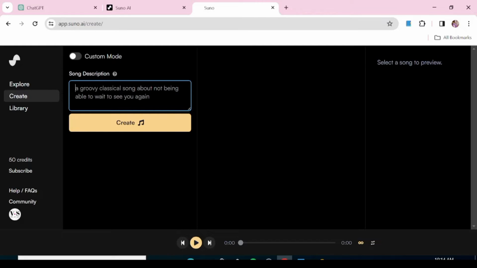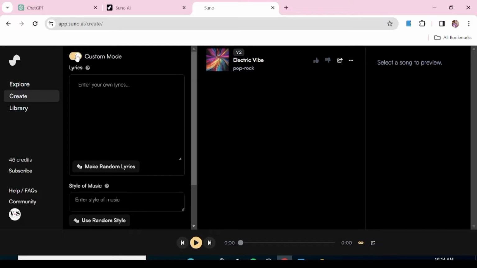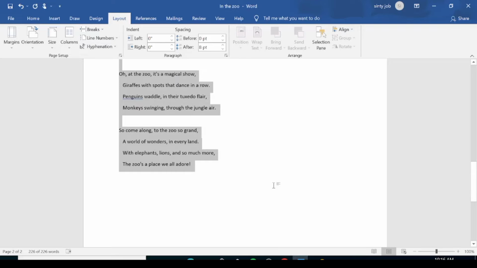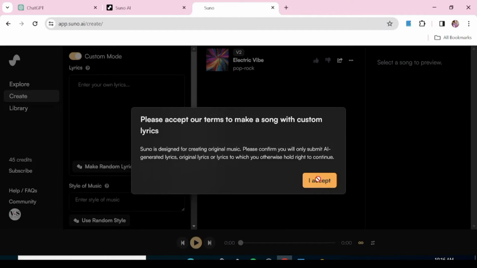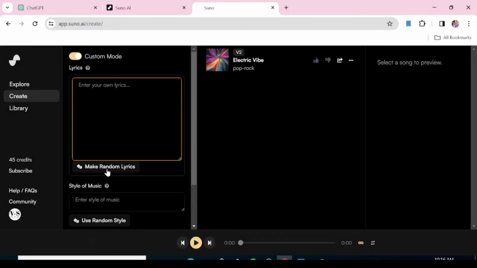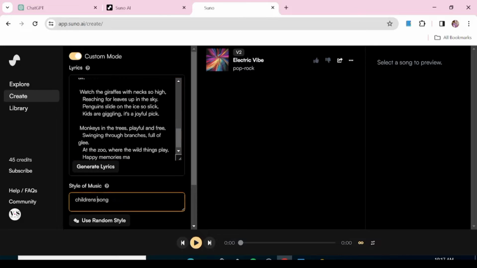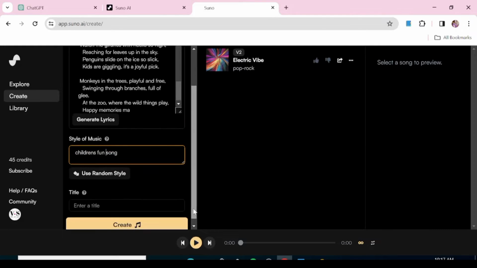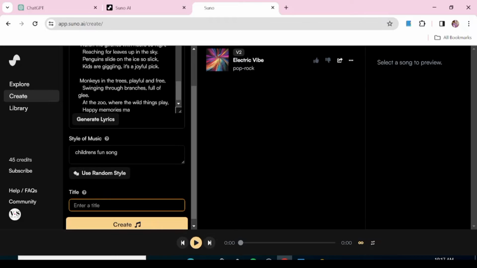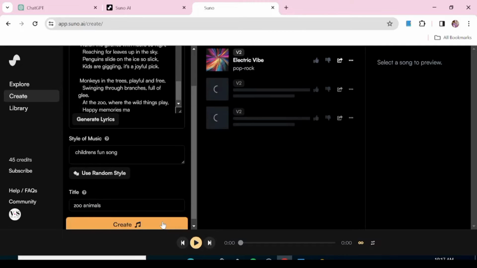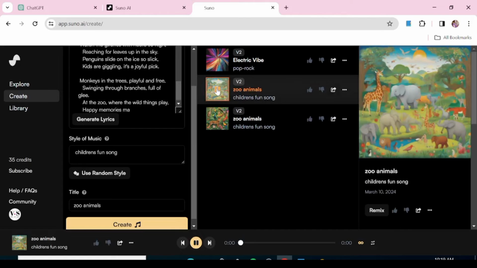So since we have our own lyrics, we just need to check the custom mode, and we're going to go back to our Word document. We're going to copy our lyrics. So we're just going to accept their terms, and now we're going to paste the lyrics in this box. We're also going to give the style of the music that we want. If you're not sure about the style of music, you can just go to ChatGPT and ask for styles of music. And you're also going to give a title. Just going to write zoo animals, and once you're done with that, we're just going to hit create, and Suno AI is going to create our music for us. So let's just listen.